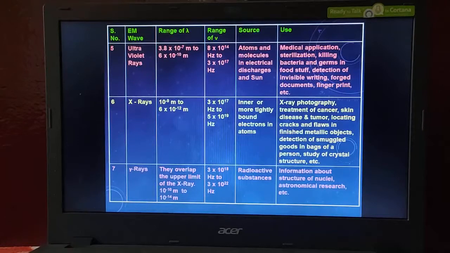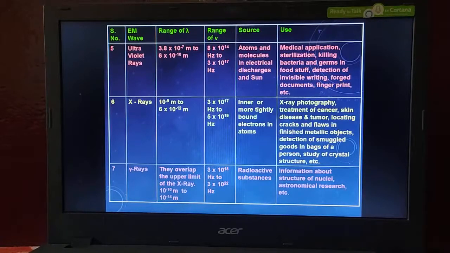Okay, that is why the higher range frequency radiations are used in most of the medical fields. Gamma rays, X-rays and ultraviolet rays are generally used in hospitals or in medical applications or appliances to kill the bacteria, to deactivate the bacteria or viruses on surgical instruments.